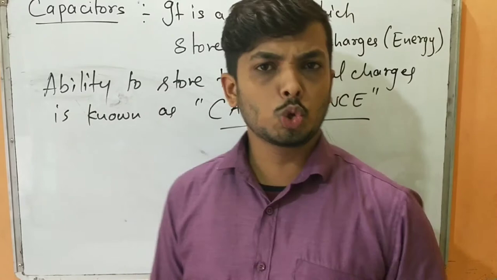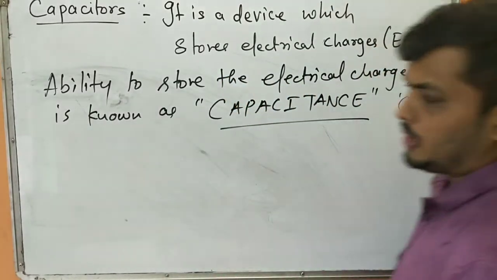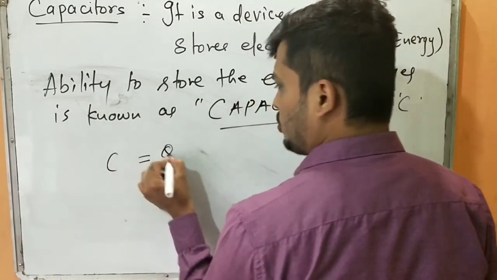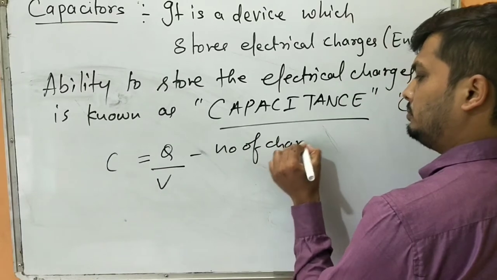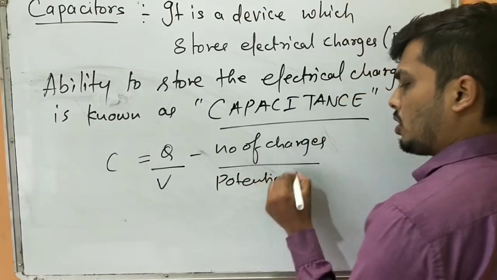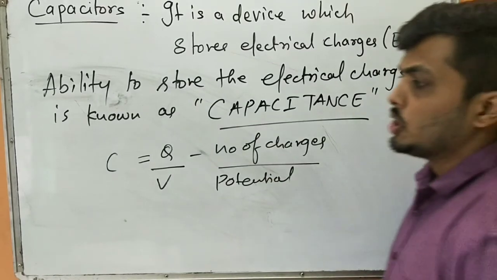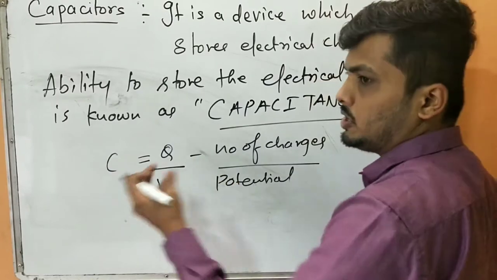So the ability to store the charges is known as capacitance, denoted by capital C. Capital C is given by Q upon V, where Q is the number of charges and V is the potential or the potential energy of the charges. So the ability to store the charges is known as what? Capacitance. It is a property.